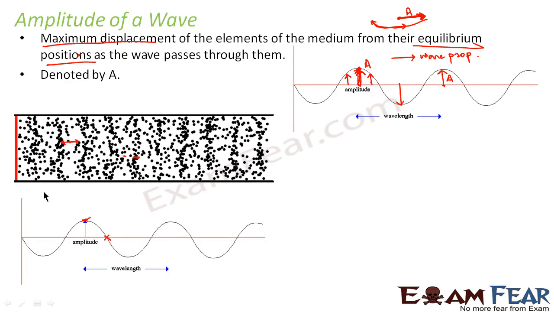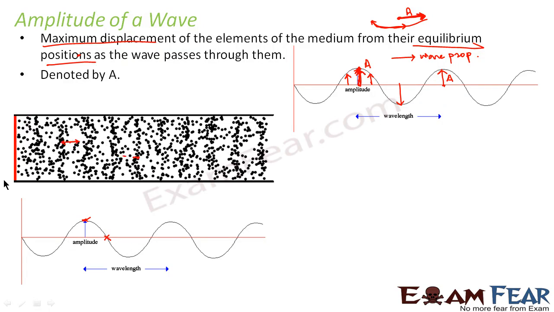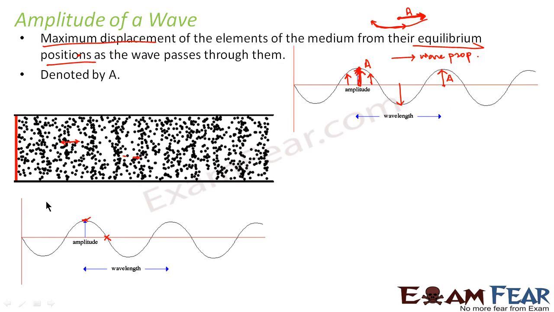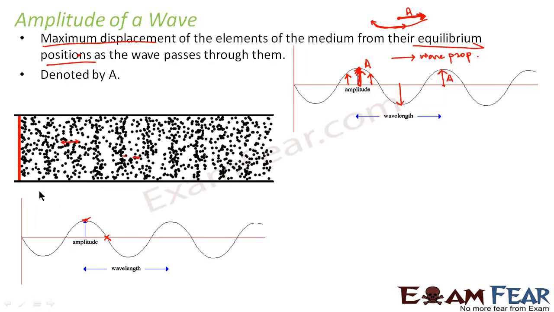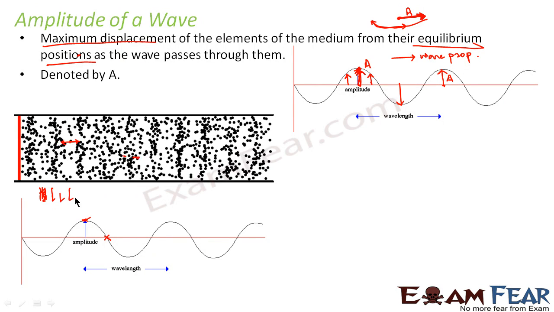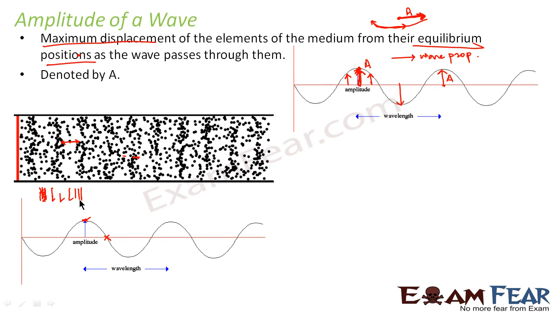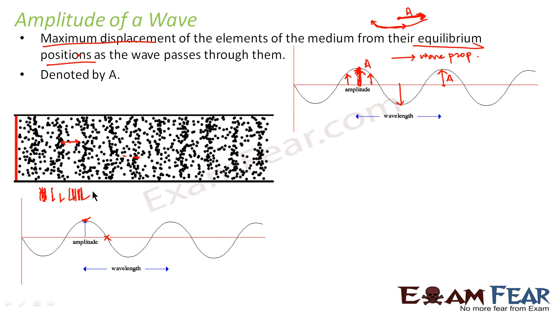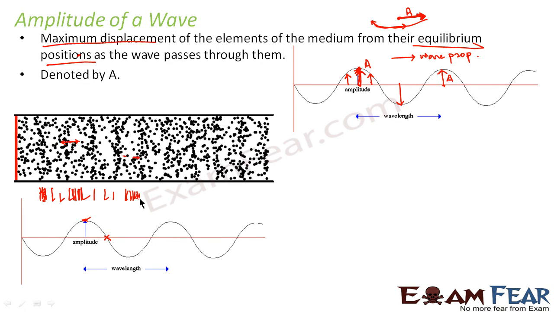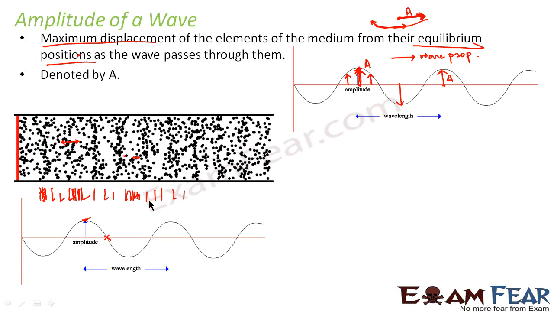If you observe this diagram, here in this figure, I am showing it dynamically. I am showing the molecules moving, right? But if you consider a static diagram, it would be something like this. You will have a compressed region, somewhat like this. Again, you will have a rarefaction region. Again, a compressed region. Again, a region of rarefaction. Again, a compressed region. Again, a region of rarefaction. So it will be something like this, right?